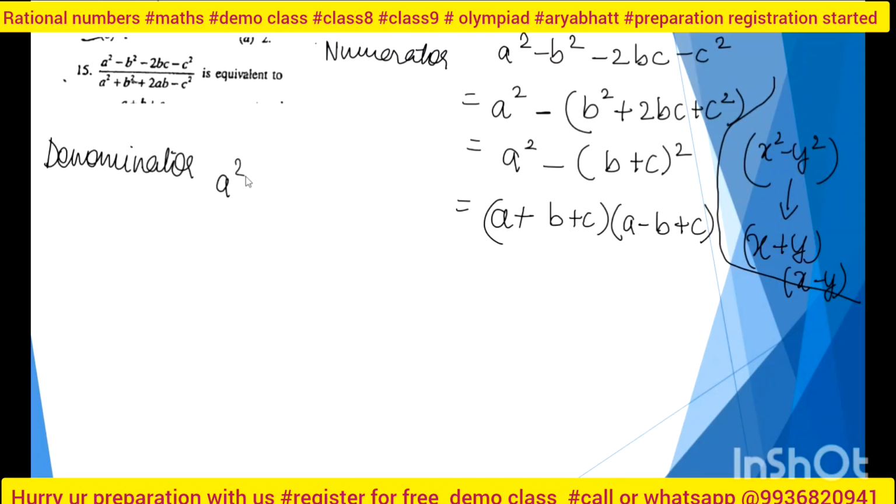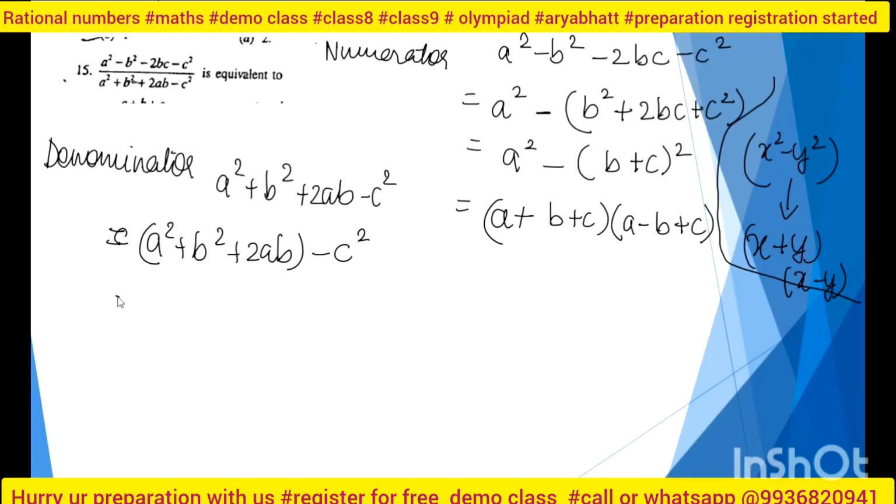Now see the denominator. Denominator is given as a square plus b square plus 2ab minus c square. How can I write it? It is very simple, right? It is equal to a square plus b square plus 2ab, sorry, minus c square. So I can write it as a plus b whole square minus c square. Again this same kind of identity. Now you tell me how can I open it?